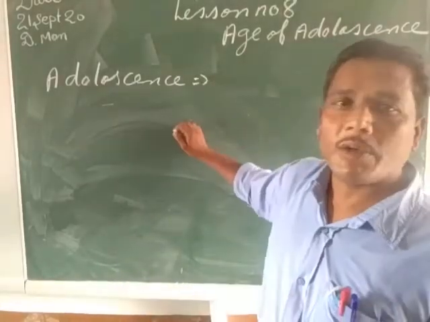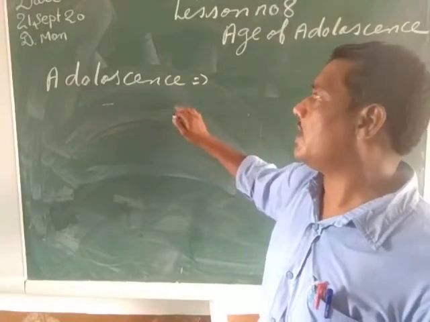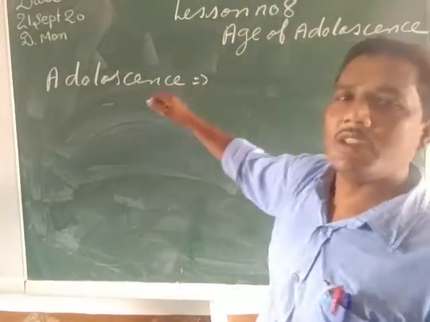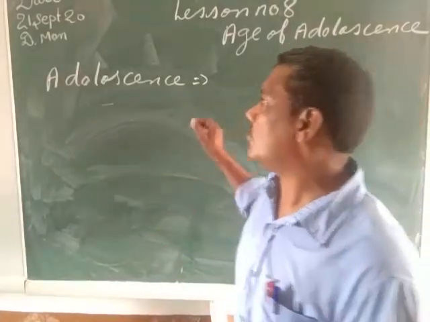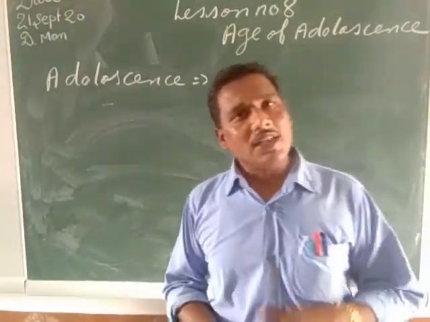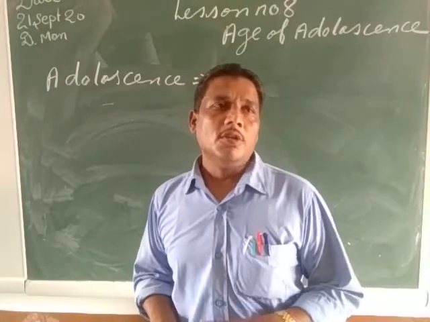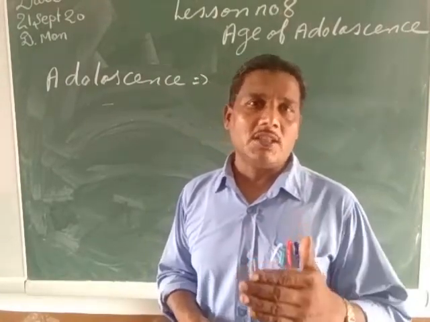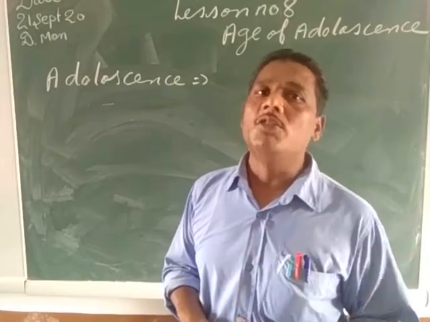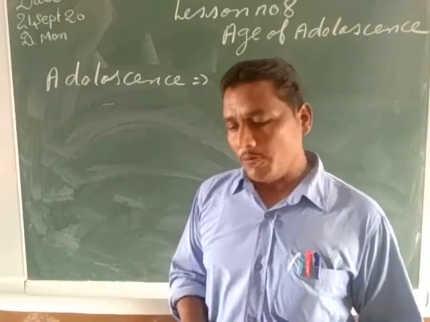So my children, today we are going to move much further in the chapter, the age of adolescence, with the definition of adolescence and the definition of puberty. So let us see what is the definition of adolescence. As I have told you in your previous classes also, the transition, which means the change of childhood into adulthood, is known as the age of adolescence.